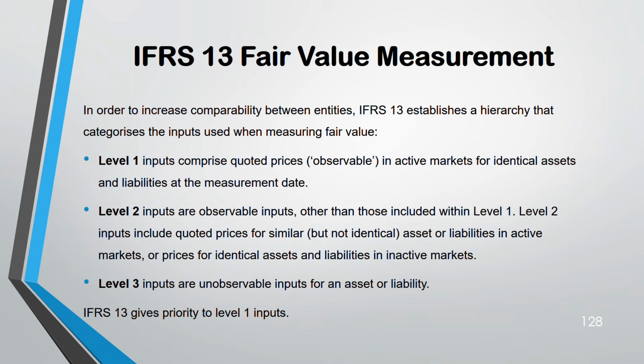Level 1 means you are using exactly the same price that is quoted. You have an active market for identical assets and liabilities. Level 2 is a little less reliable than level 1. That means there is not an active market for identical assets or liabilities, but for similar ones. Because it's similar, remember, you have to do some adjustments. Level 1, you can take it exactly. For example, public shares quoted on a stock exchange: level 1, you can take the price. Level 2, you have to do some adjustments.